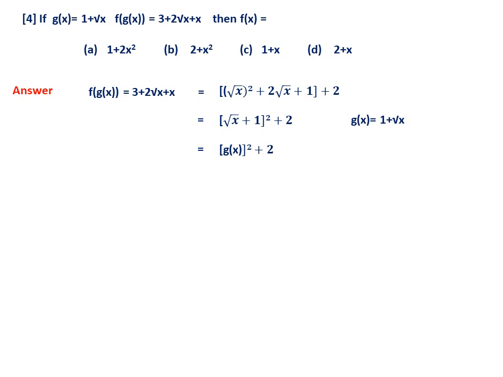Now, we have to argue like this. Suppose f of g of x is g of x whole square. If it is t, what should happen? It should be t square plus 2. If it is m, what should happen? It should be m square plus 2. So if it is x, what should happen? x square plus 2. Therefore, definitely it is x square plus 2. Therefore, the option is 2 plus x square. B is the option.